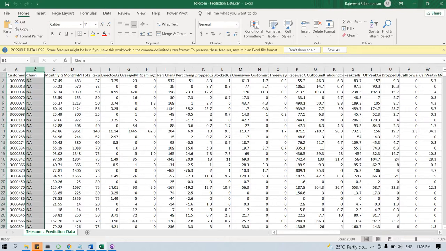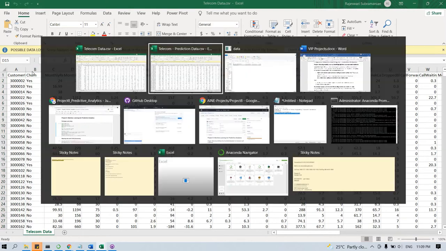The objective is to identify whether the customer can leave the telecom company or not. So we have to predict around 20,000 records, 20,000 customers, based on the model prediction.